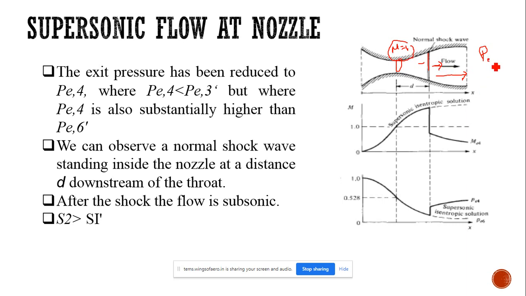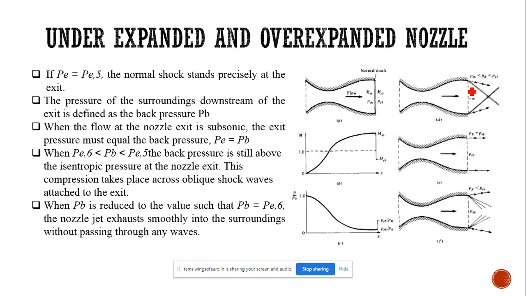Up to P6 and so on, we have seen up to P4. After P4, if we decrease the pressure to P5 and so on, the shock formed here will move up to this level, and it will be at the end of the nozzle, like this.